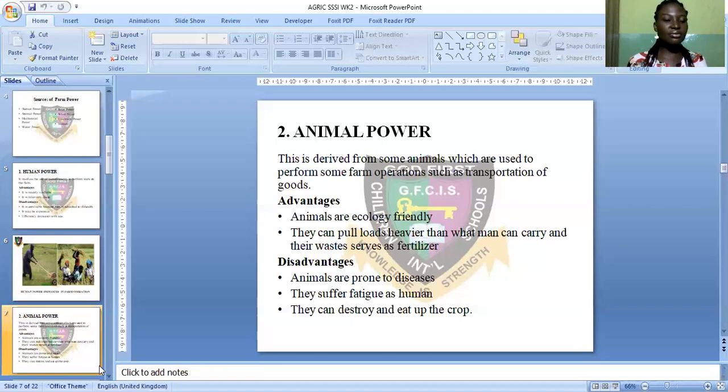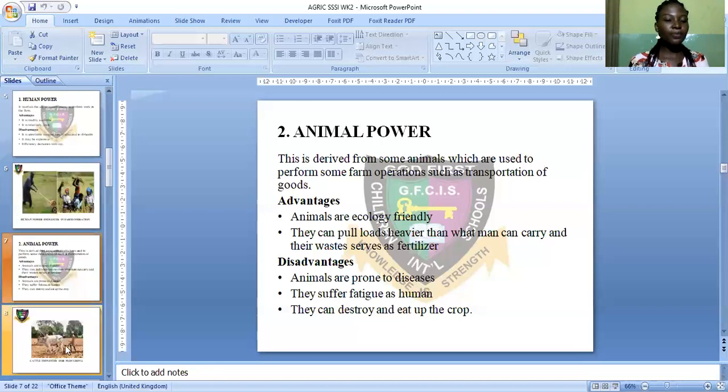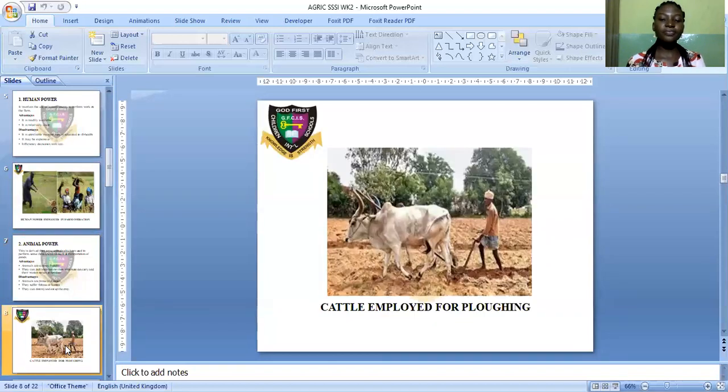Now, let me give you the picture. Yes, this is a cattle employed for ploughing. You can see the cattle on the farm land is being employed for ploughing the soil, to break the soil in preparation for planting.